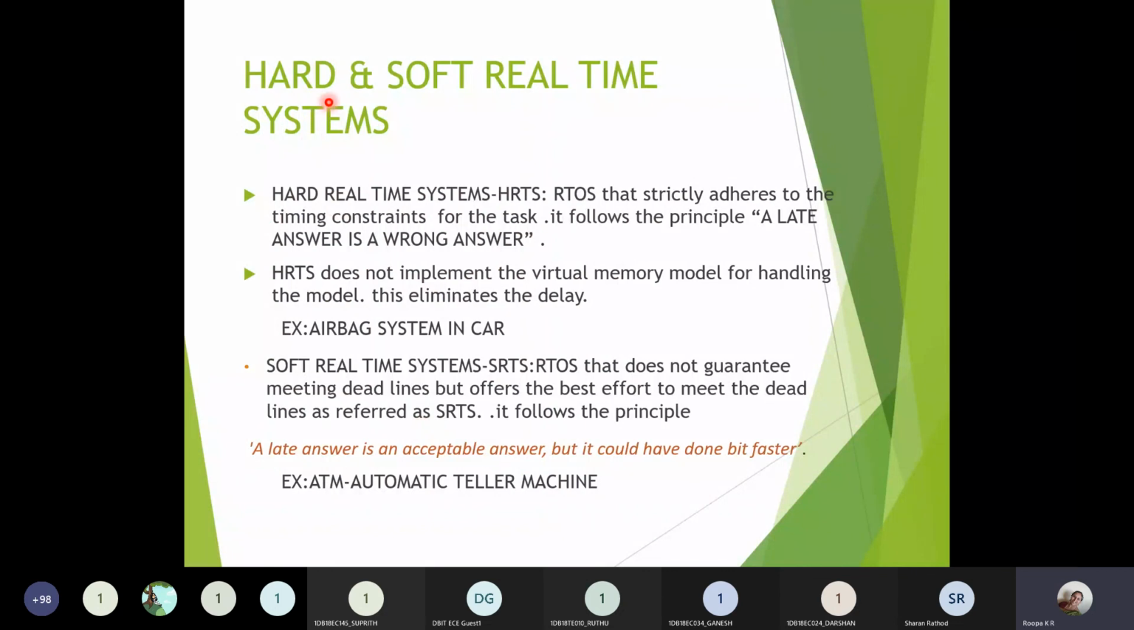How is a system categorized as a hard real-time system or a soft real-time system? A hard real-time system means whatever operation takes place in the hard real-time system will be within the time behavior.